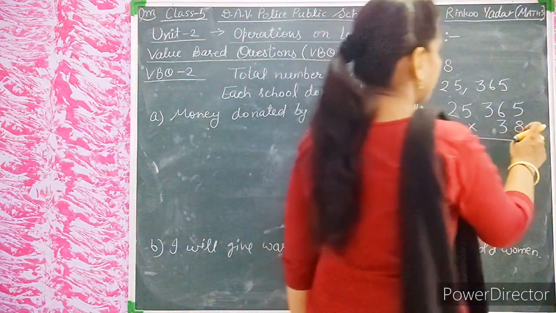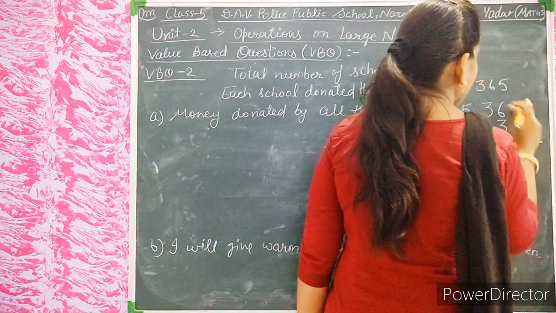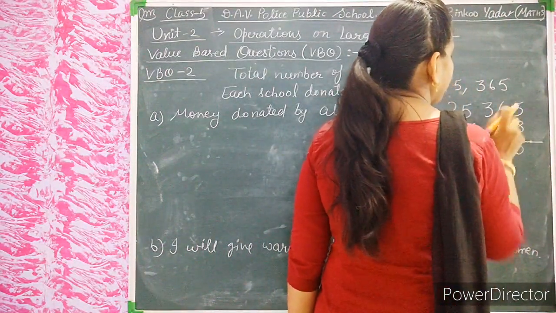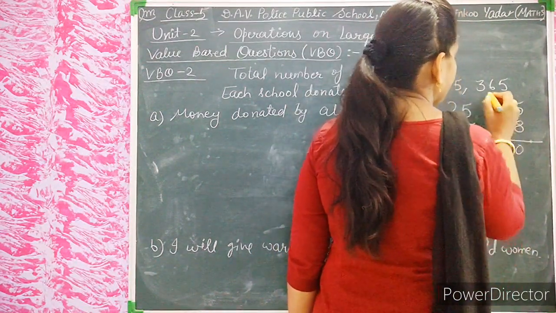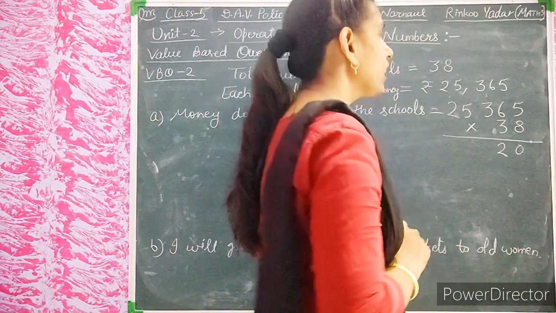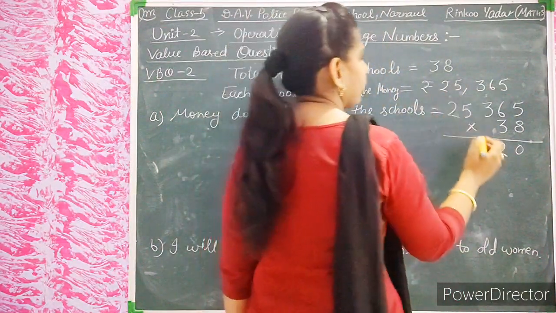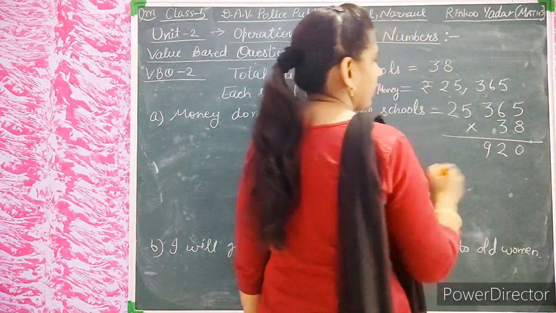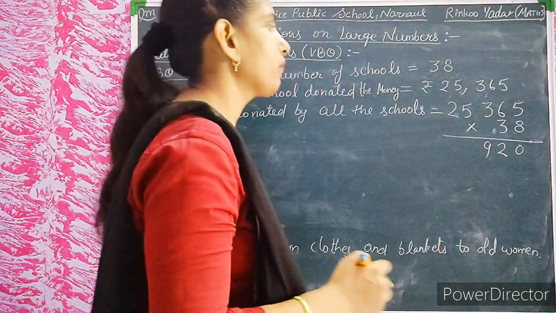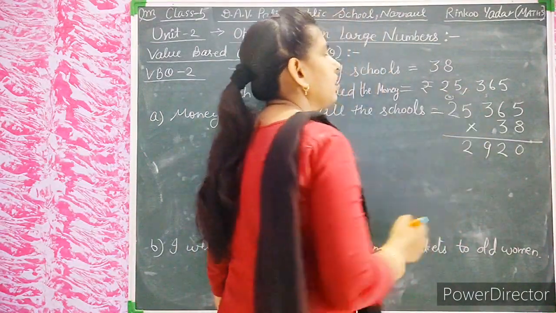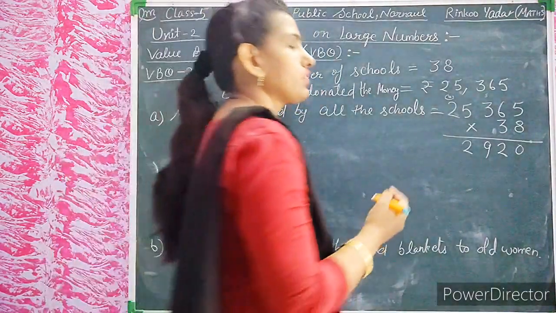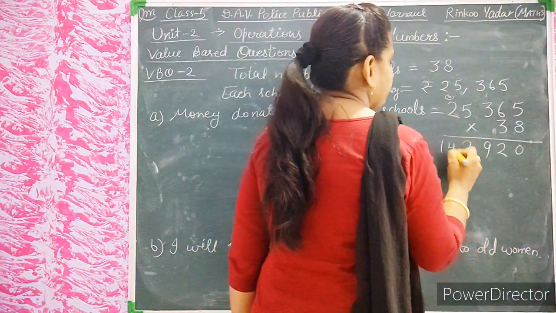Let's see. 8 fives are 40, carry 4. 8 sixes are 48, plus 4 is 52, carry 5. 8 threes are 24 plus 5 is 29, carry 2. 8 fives are 40 plus 2 is 42, carry 4. 8 twos are 16, plus 4 is 20.